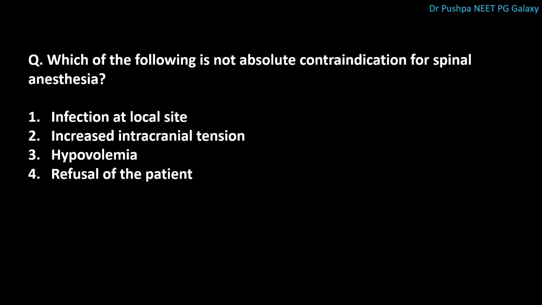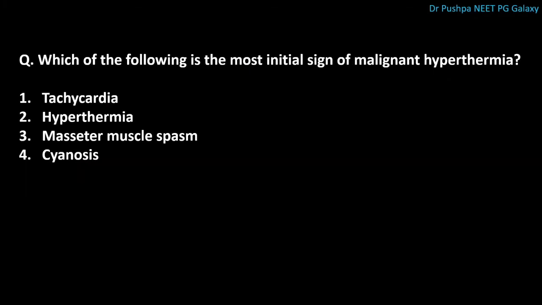Next question is, which of the following is not absolute contraindication for spinal anesthesia? The correct answer is hypovolemia. The other options are the absolute contraindications for spinal anesthesia, whereas severe hypovolemia is one of the relative contraindications for spinal anesthesia.